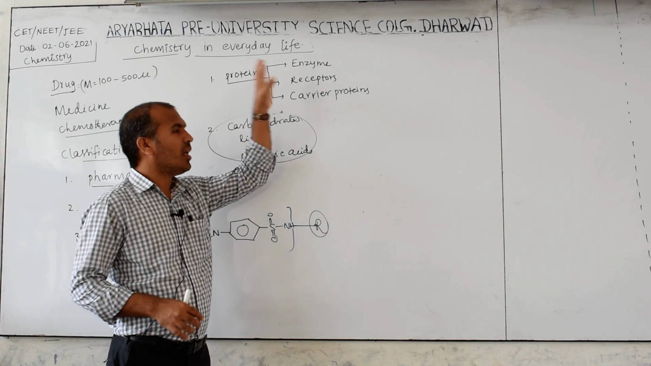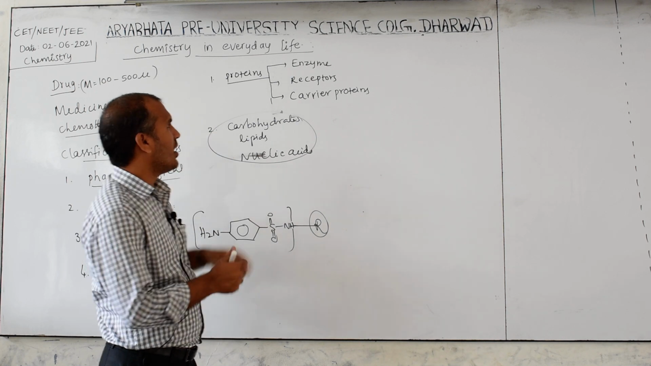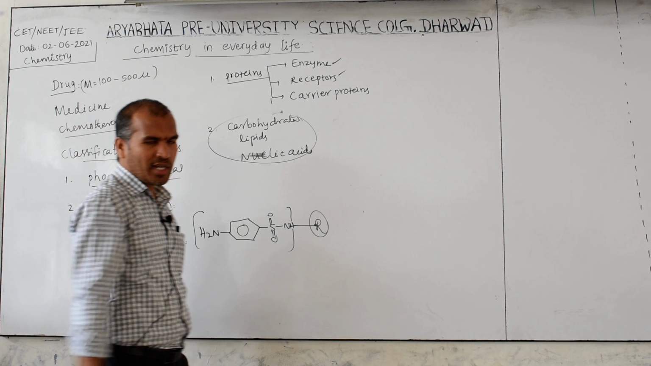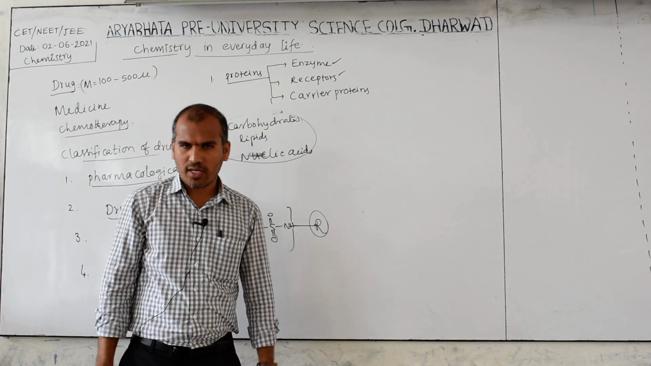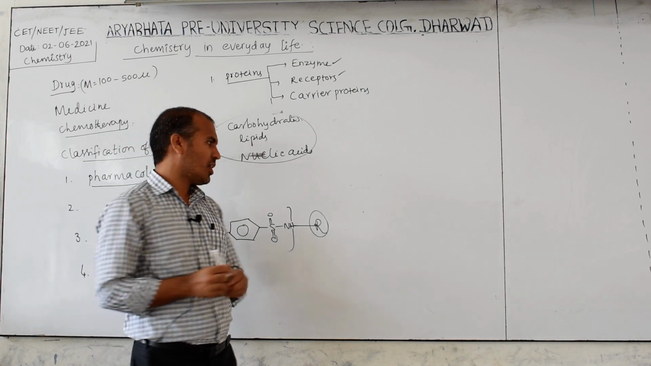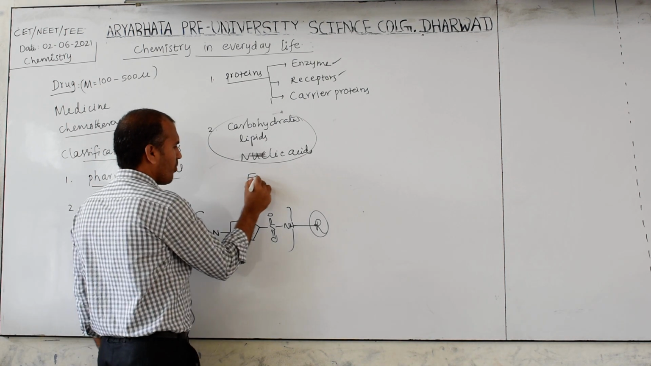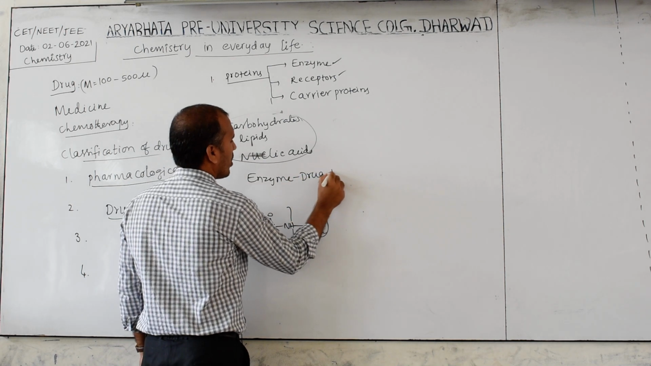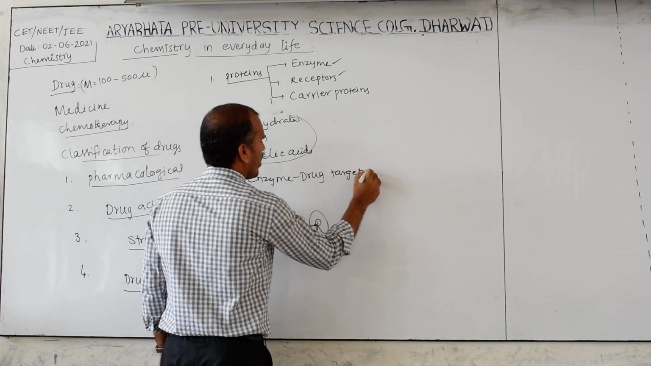So in this chapter the drug target interaction is discussed with these two only. One is enzyme drug target interaction, another is receptor drug target interaction. Okay, so first we will discuss the enzyme drug target interaction.